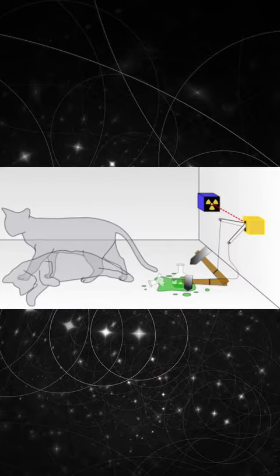Fourth is superposition. Schrödinger's cat is a thought experiment about a system that's in a state of superposition. The cat is not either alive or dead until the box is opened. It is both alive and dead at the same time. Only when you open it will a specific outcome be determined. It is in a superposition state.